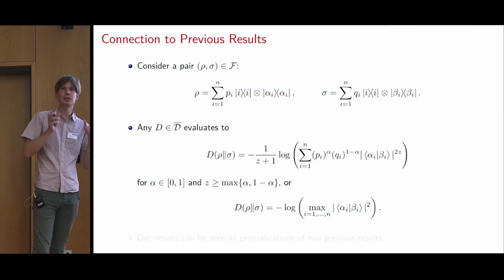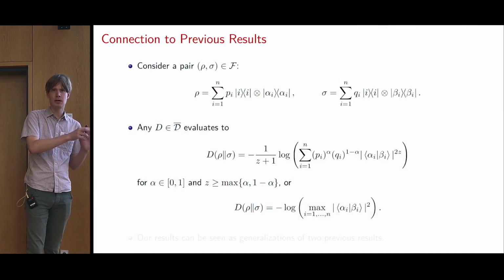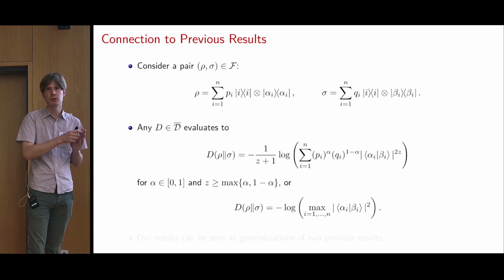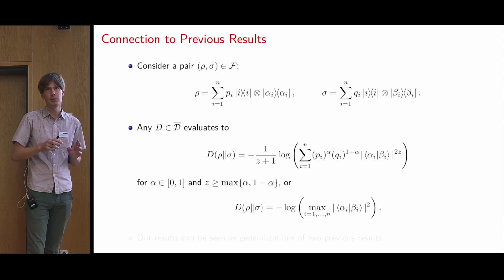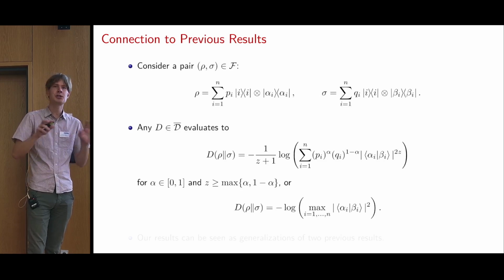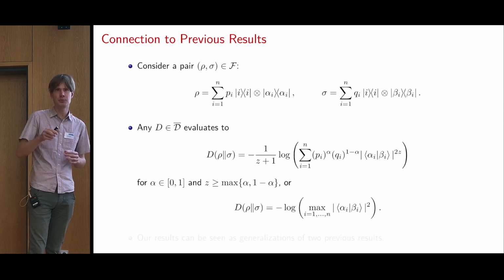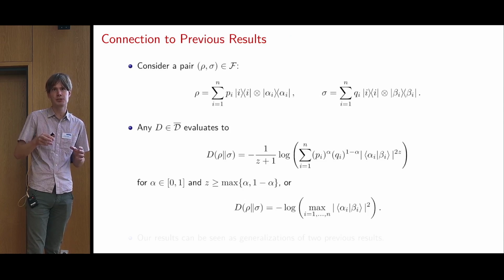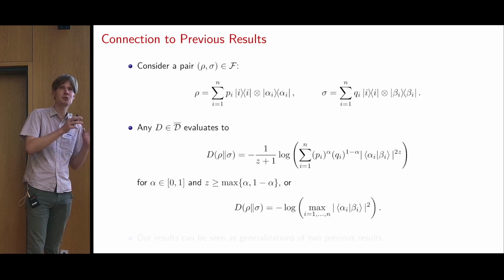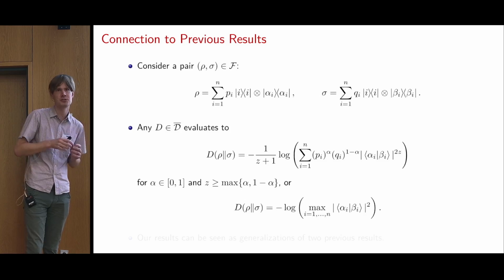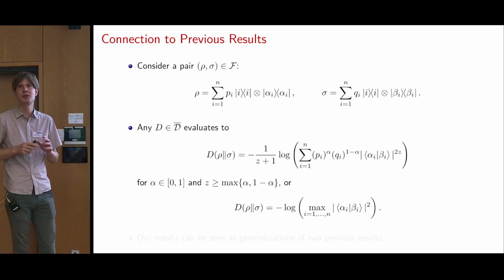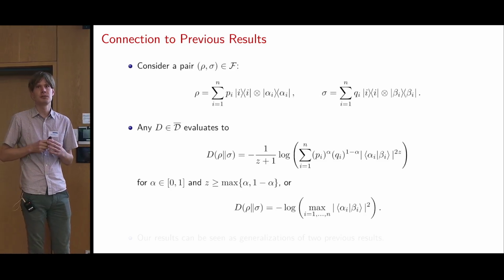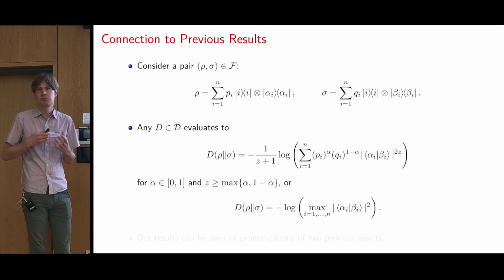It turns out that we need those homomorphisms or relative entropies, but also some additional ones that have the same form, but for alpha and z outside of the range where DPI holds for general states. But we need to prove that DPI also does not hold for our specific states. And that's the issue. But the condition would stay the same even with that? Yeah, we think so. Okay, thank you.